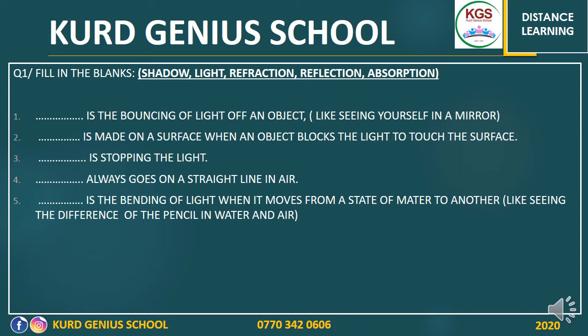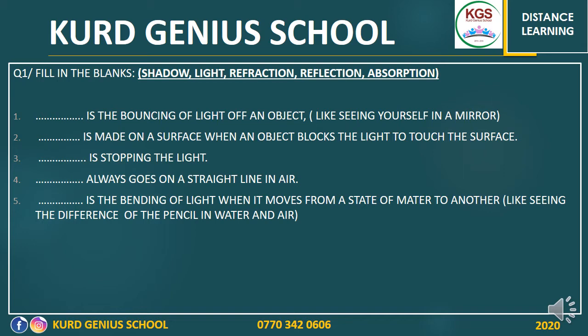Something will show up on the wall, let's say. Number 3. Blank is stopping the light. Number 4. Blank always goes on a straight line in air. Number 5.